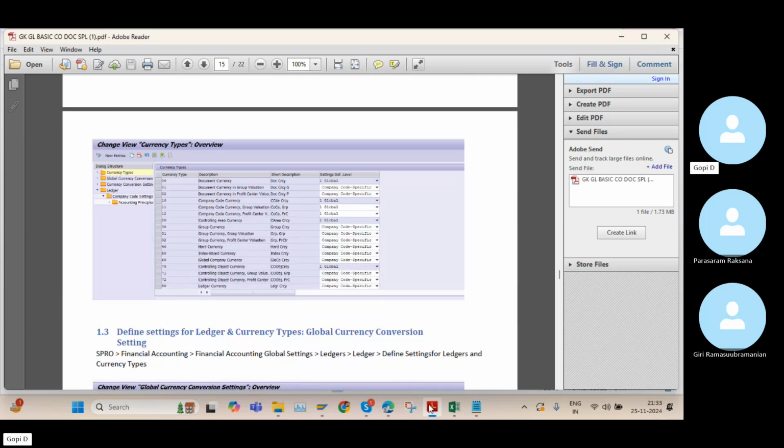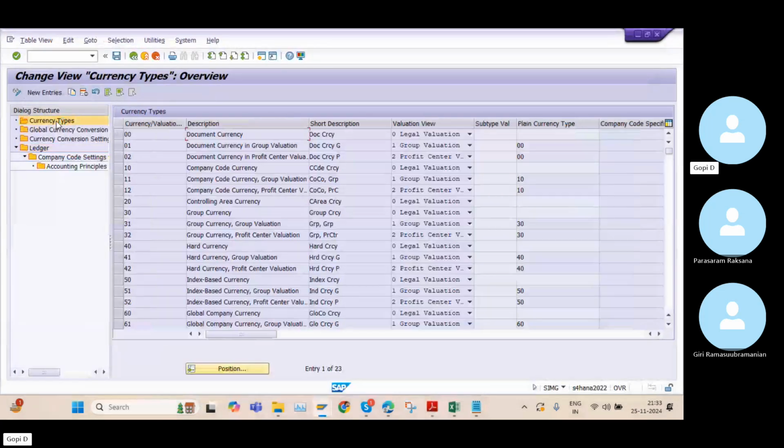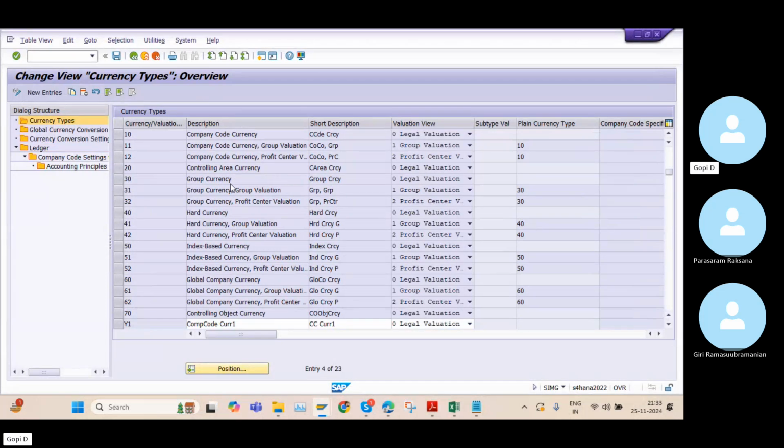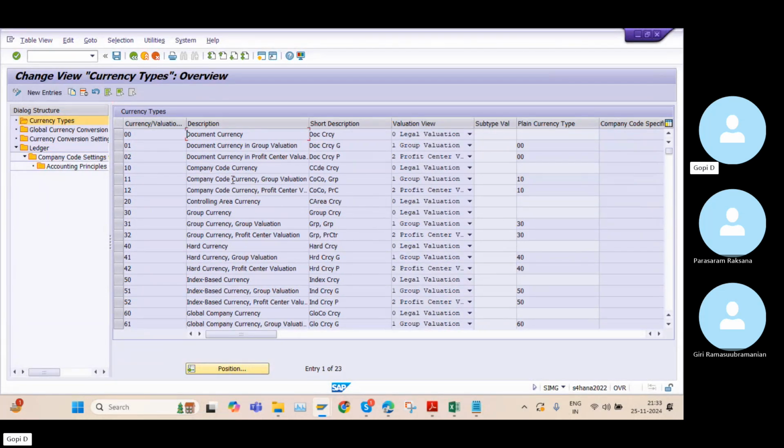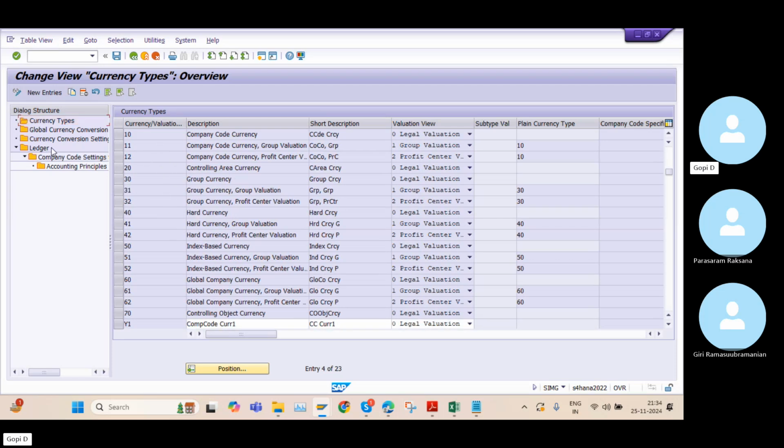And even if you want to check the currency types, these are all the different currency types across the system. Especially the different types of currencies, in this free server it does not work full-fledged. Why? Because these are sensitive settings, and all of this we can expect in the real-time system, and in real time also, whatever we can see in the ledgers.